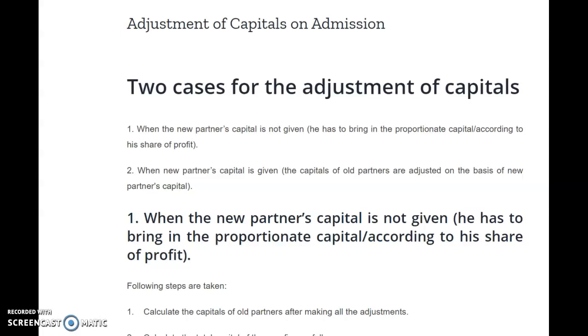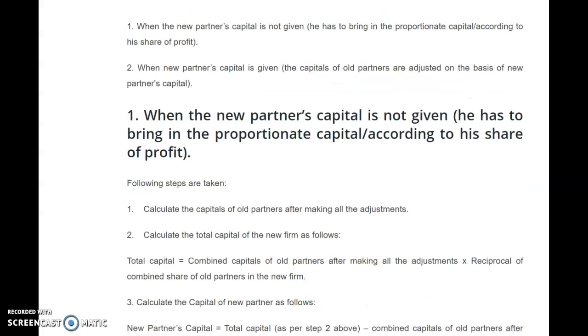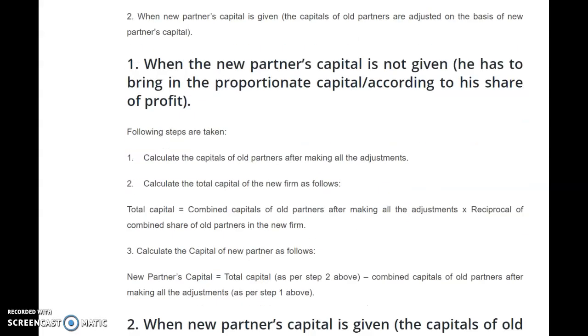Now, till this step you have completed the partners' capital accounts, now you have to find out the capital amount which is to be brought in by the new partner in the firm. How will you calculate it? See, the following steps are given. They are very easy and you can calculate directly. First step, calculate the capitals of old partners after making all the adjustments.